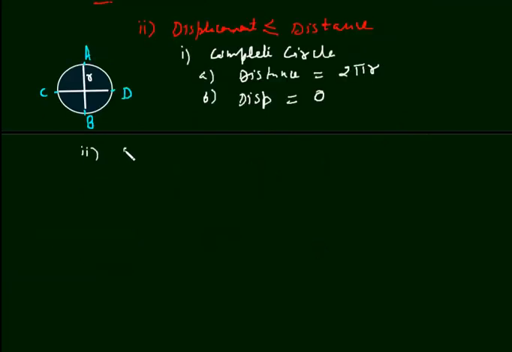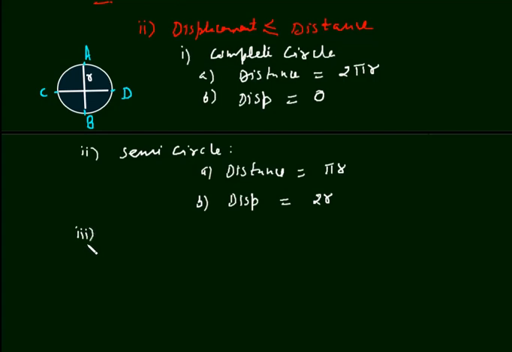Second case is semicircle. Body moves A to B. Then what is the distance? Then the distance is this, ACB, the semicircle path, and it is equal to pi r. And what is displacement here? It is equal to 2r, equal to diameter, this r plus r.